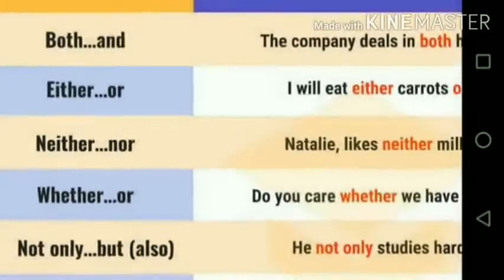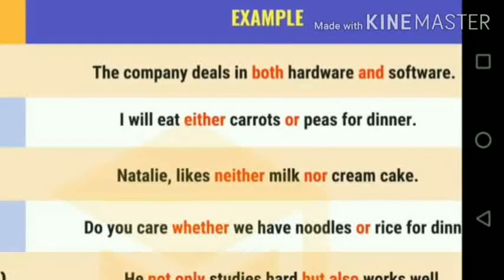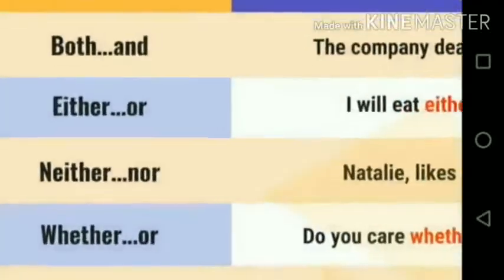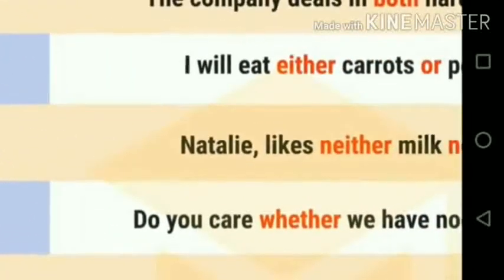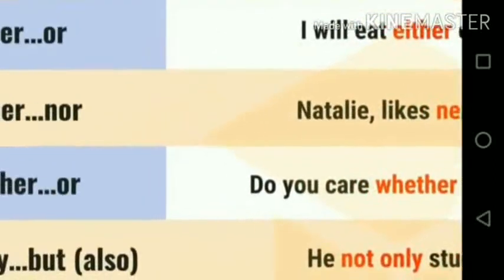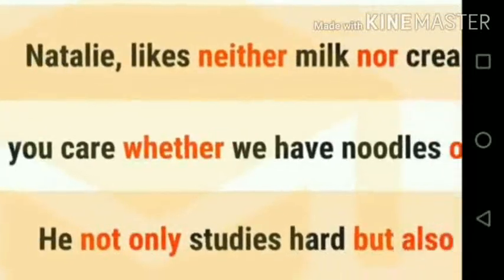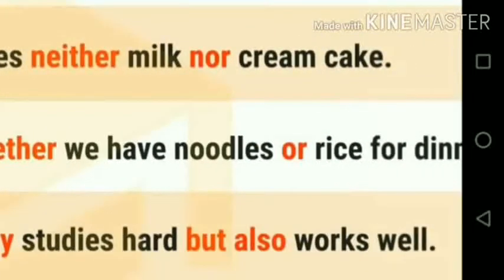Either or. Either or means this one or that one. I will eat either carrots or peas for dinner, which means during the dinner any one of them I will eat, either carrots or peas. That is the meaning. So either or means any one surely I will eat. So in such kind of case we can use this correlative conjunction. Then neither nor, which means nothing, of those two, nothing I am going to eat. Neither milk nor cream cake.